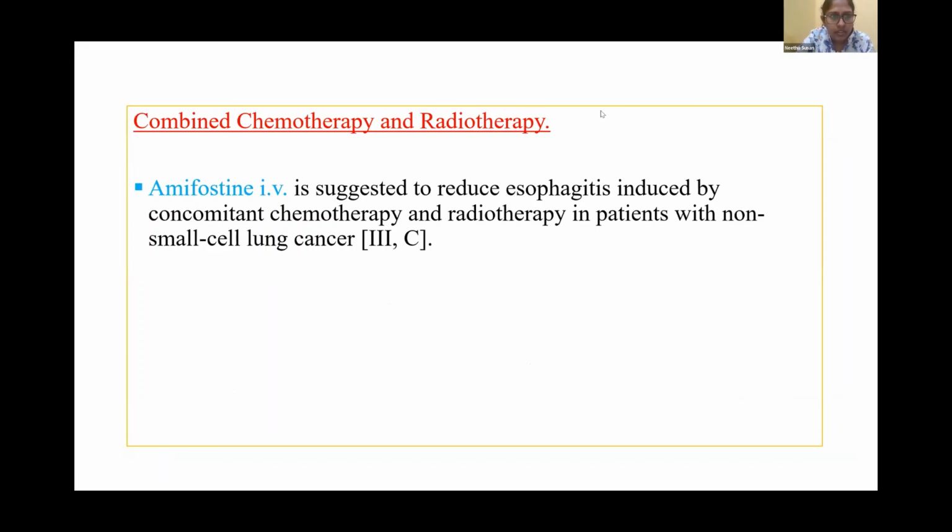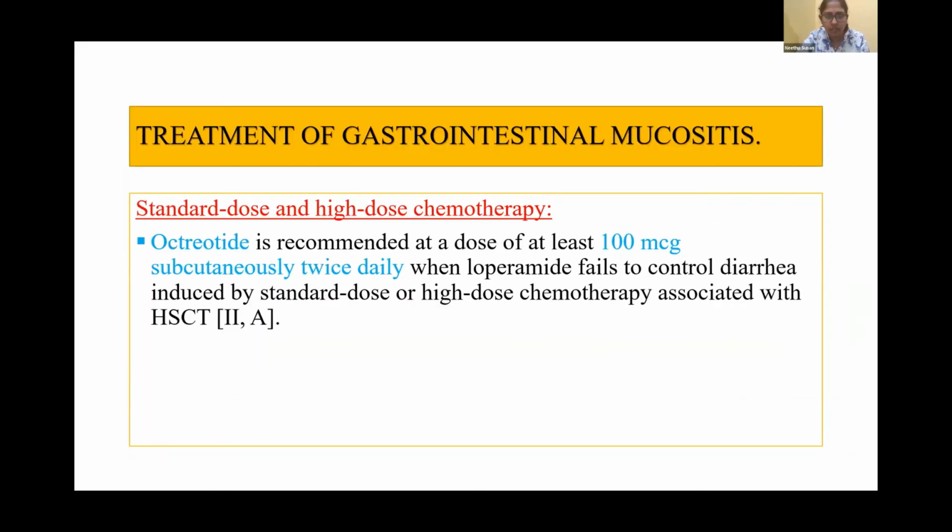Now, while combined chemotherapy and radiotherapy for prevention, amifostine IV is suggested to reduce esophagitis induced by concomitant chemotherapy and radiotherapy in patients with non-small cell lung cancer. So these were prevention. Now for treatment of GI mucositis, especially in standard dose and high dose chemotherapy, octreotide is recommended at a dose of at least 100 micrograms subcutaneously twice daily when loperamide fails to control diarrhea induced by standard dose or high dose chemotherapy associated with HSCT, hematopoietic stem cell transplant, grade 2A evidence.